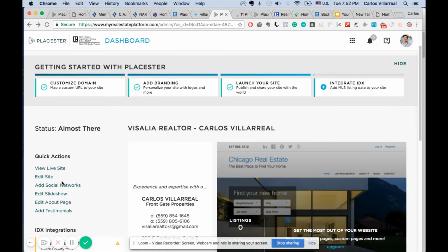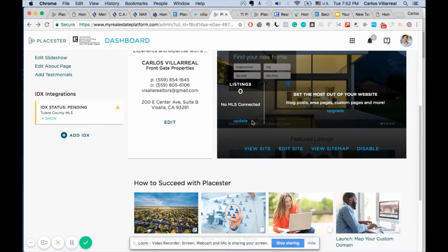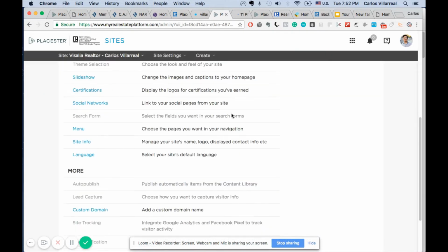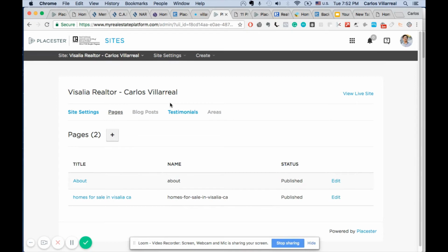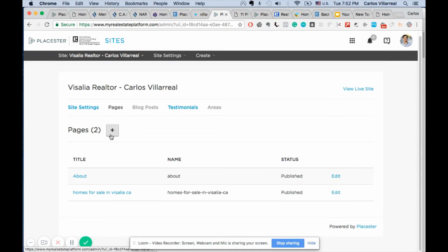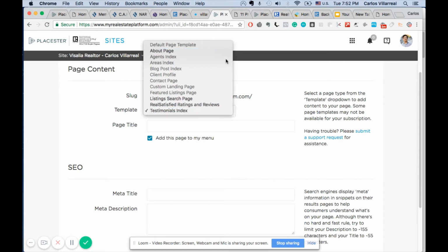The thing with this website, however, is you only get a certain amount of pages. So if we come here and we hit pages, you can only add a certain number of pages. So if I want to add a page, you see these black parts right here, about, listing, search, those are the only pages you can add.